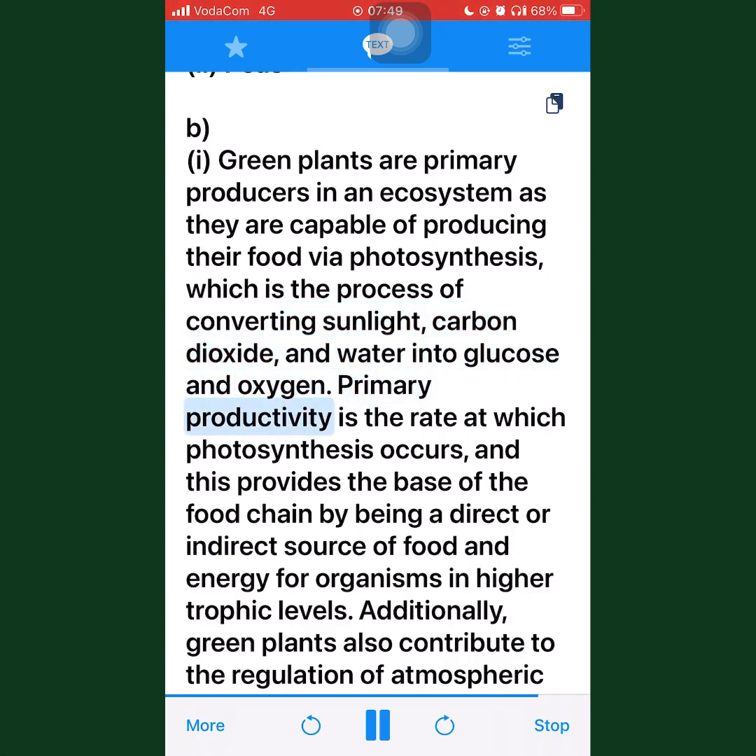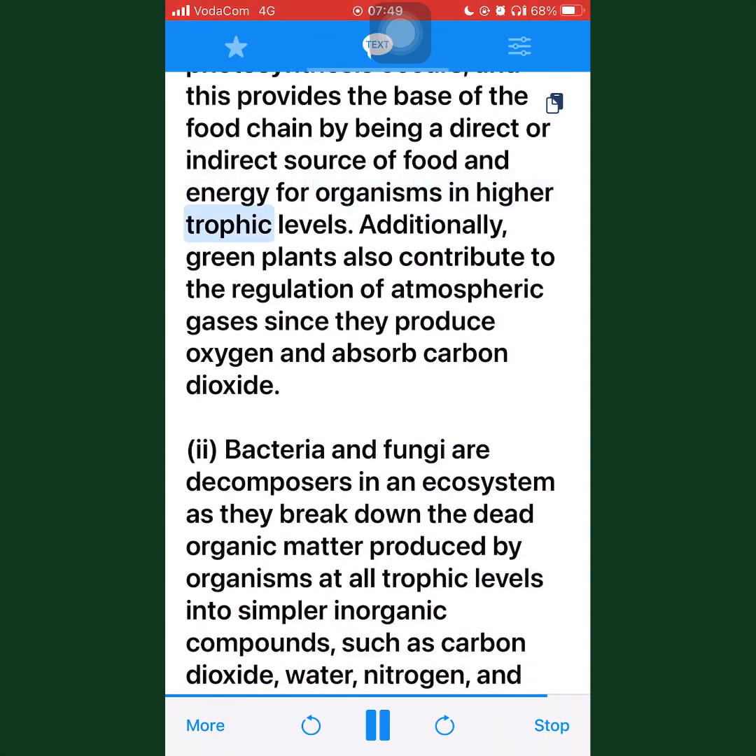Primary productivity is the rate at which photosynthesis occurs, and this provides the base of the food chain by being a direct or indirect source of food and energy for organisms in higher trophic levels. Additionally, green plants also contribute to the regulation of atmospheric gases since they produce oxygen and absorb carbon dioxide.